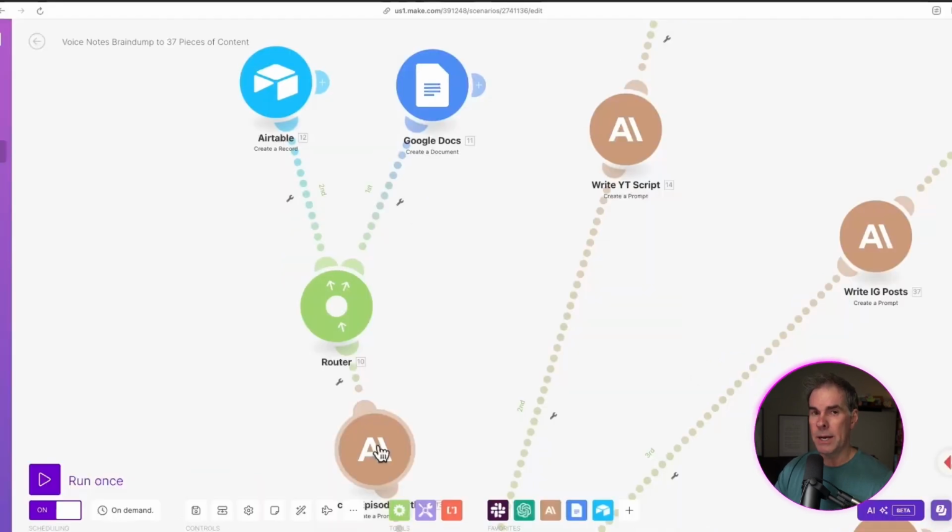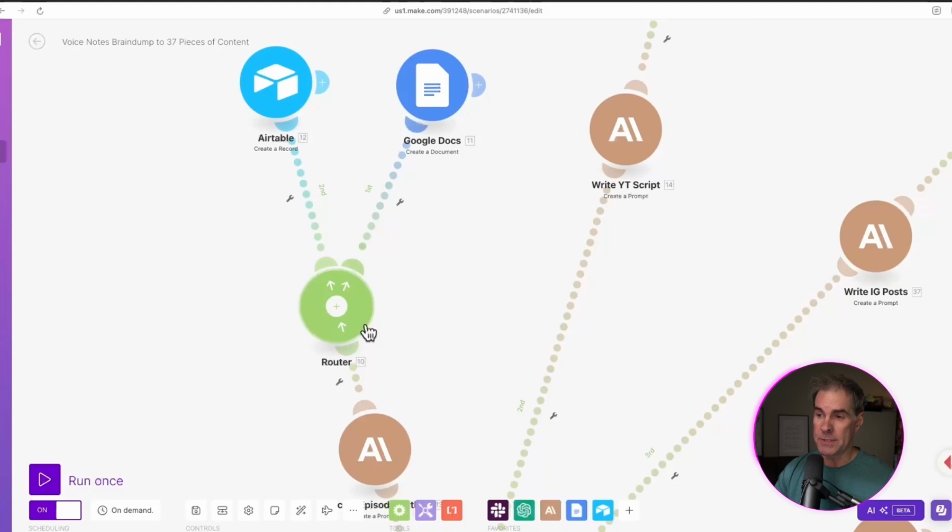So now that Claude has written the content, now I want the content to go somewhere. And this is where you don't need a router in your automation here. I have it in here simply because I want the Claude output to go to two different places. I want it to create a new record in a specific Airtable table that I have. And the other thing I wanted to do is go into a Google Doc in a specific folder in my Google Drive.